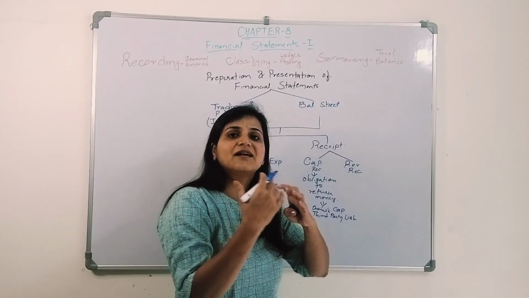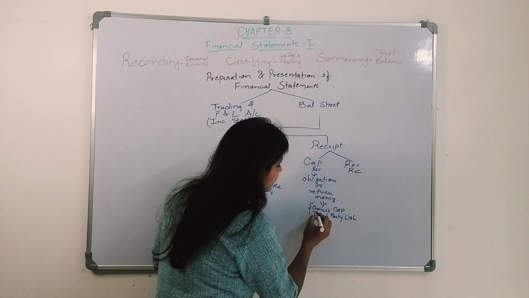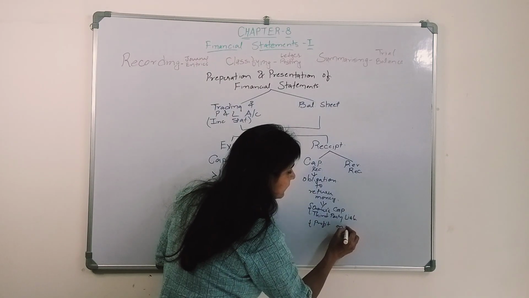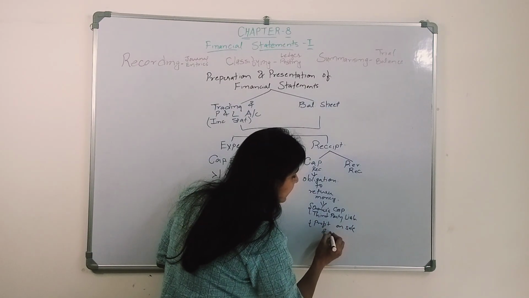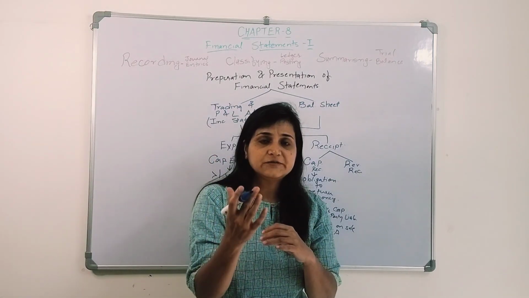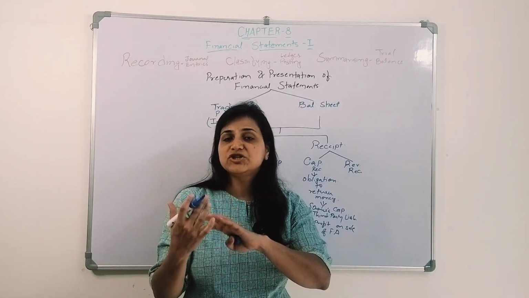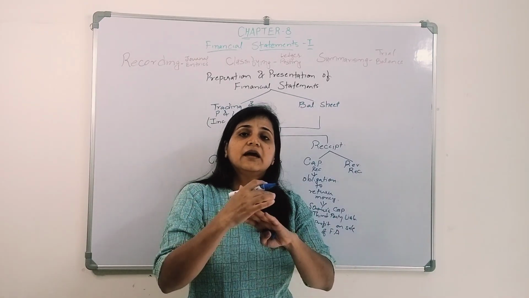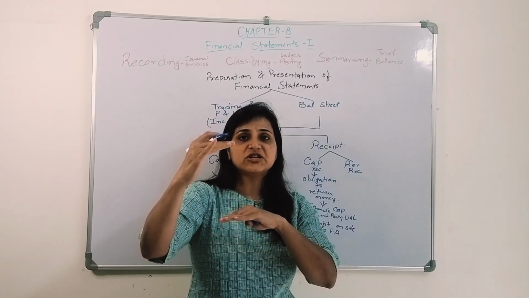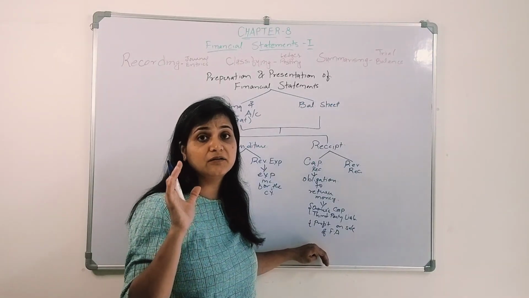Moreover, like we studied in reserves, the other form of capital reserve could be the profit on sale of fixed assets. We studied that whenever we get an amount more than its purchase price, it becomes a capital profit. Machinery purchased for 1 lakh and you sold it for 1,20,000, the amount over and above the purchase price is the capital profit, and that is also known as a capital receipt.